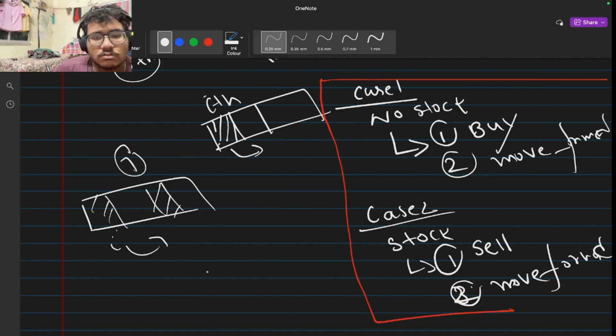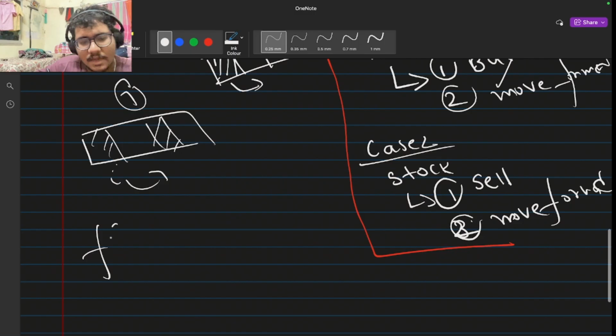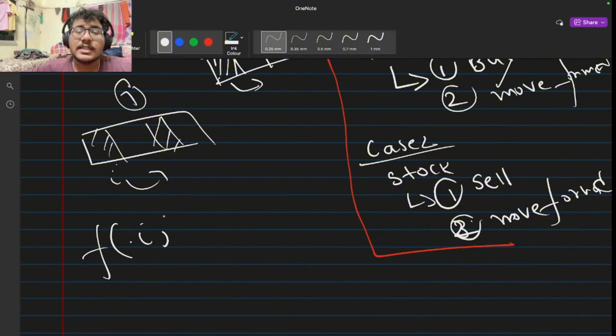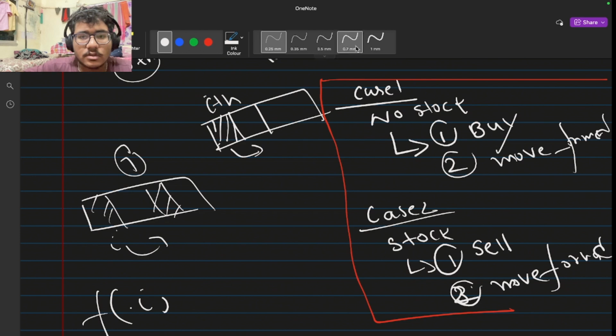The one thing that allows us to try every possible combination is basically recursive functions. So let me write the recursion for this. Let a function be f. For the thing that we need, which day I am currently in, let it be marked by something like position or i. One other thing that I require is whether I am in the first condition or the second condition. That is, currently at the ith day, whether I am in case 1, that is whether I have a stock in my hand or I do not have any stock. Our options will change according to that, right?